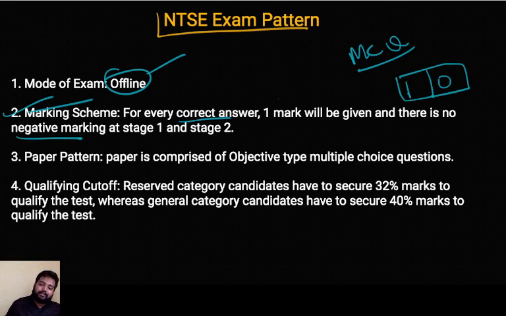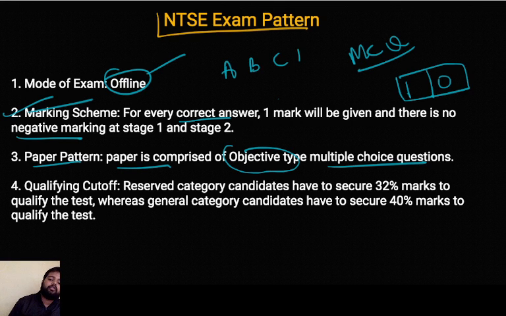You can even try out guessing at the last stage when you are done with the questions, right? Next is the paper pattern. As you can just see, the paper is comprised of only objective type multiple choice questions. So you'll be getting four options, that's A, B, C, D, and you have to just fill in the OMR any one. So if you think A is the correct answer, you have to just circle that bubble.